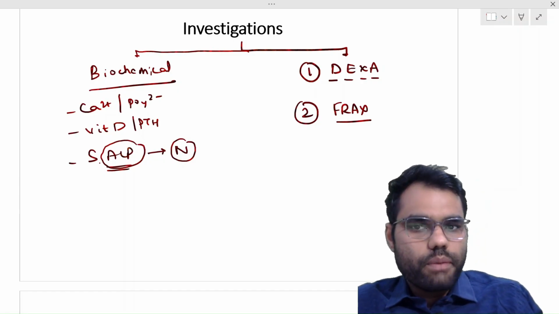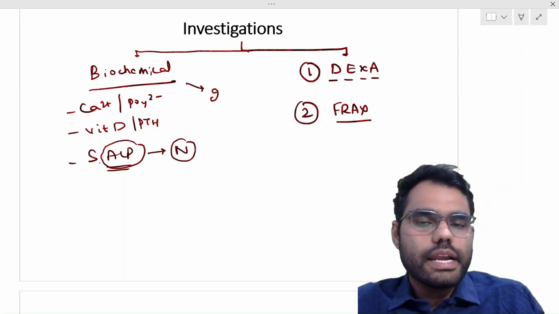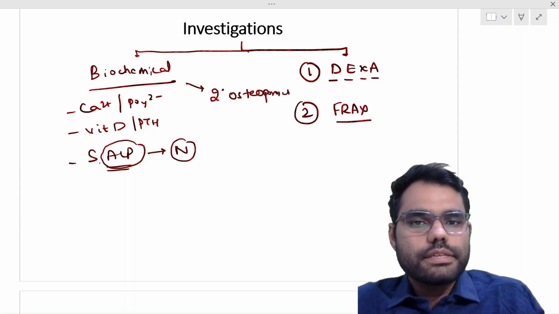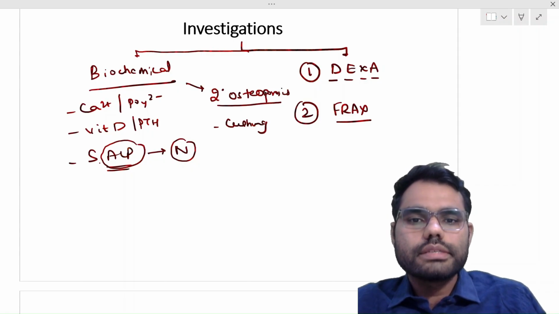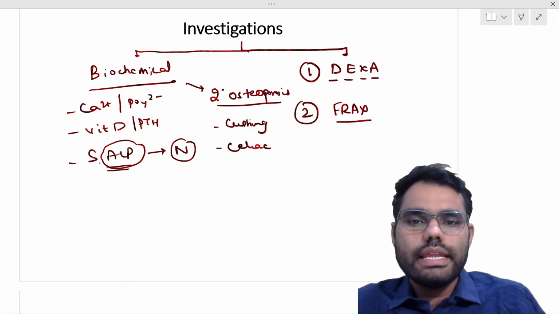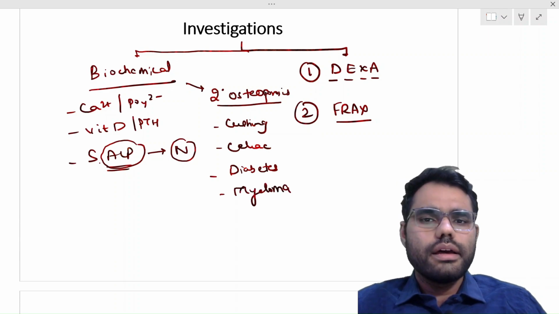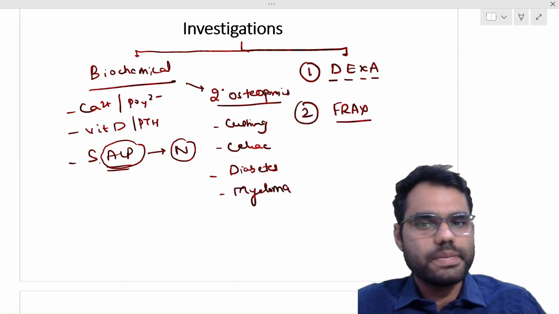So apart from these common investigations, if a young individual develops a fragility fracture, then we suspect secondary osteoporosis. In these cases, depending upon the indications, we can get done screening for Cushing syndrome, screening for a malabsorption syndrome like celiac disease, then screening for diabetes, screening for myeloma, right? So depending upon a number of secondary conditions, whichever can cause osteoporosis, we should screen depending upon the suspicion.